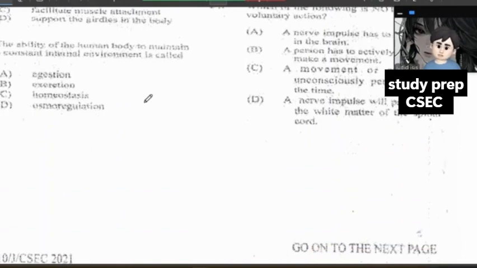The main function of the vertebral column is to protect the spinal cord. It's easy as that. The ability of the human body to maintain a constant internal environment is called, we call that homeostasis.